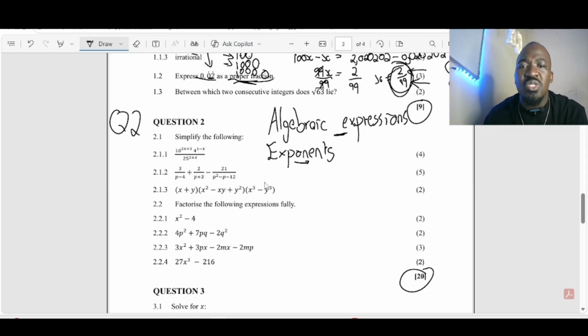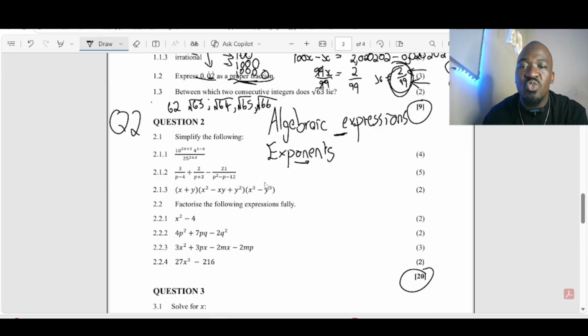1.3, between which two consecutive integers does the square root of 63 lie? This one, you just write the square root of 63. I want you to think of the number that follows 63. What's that number? It's 64. After 64, what do we get? 65. After 65, what do we get? 66, right? Okay.